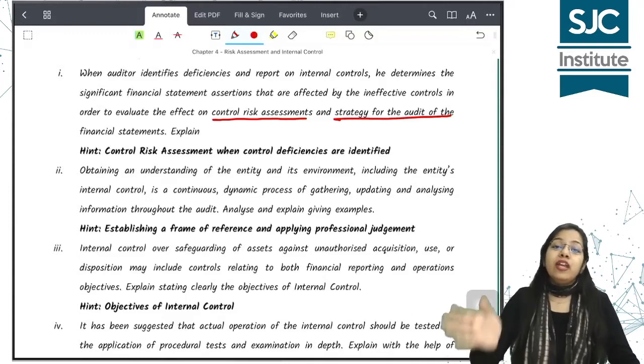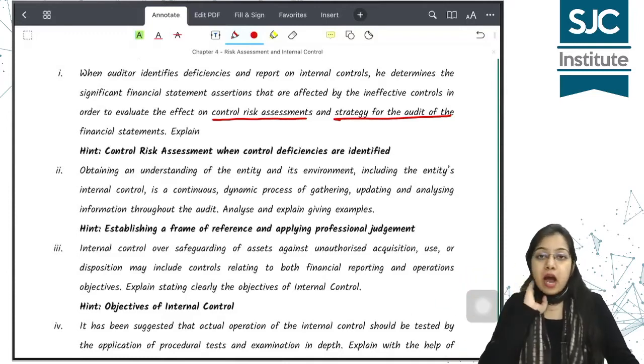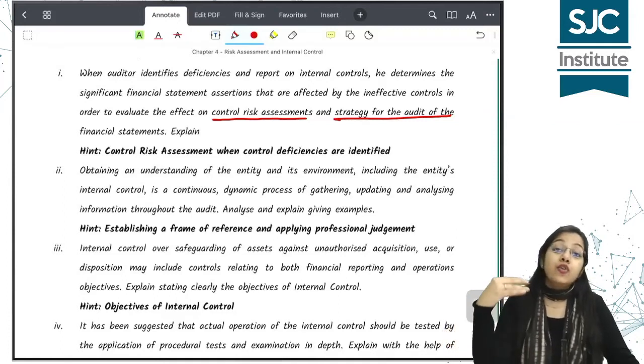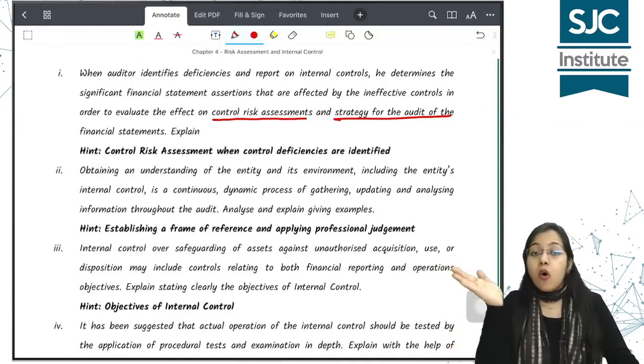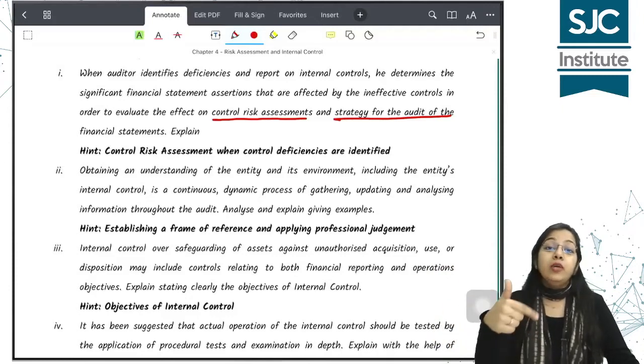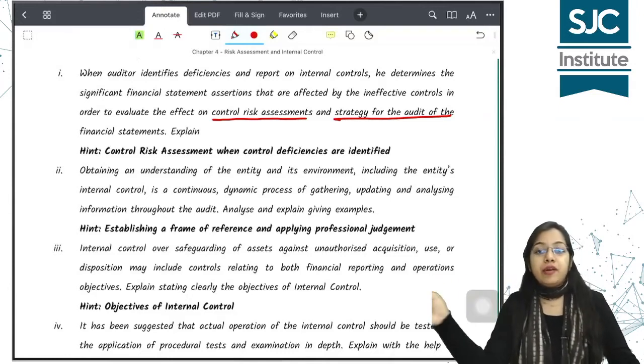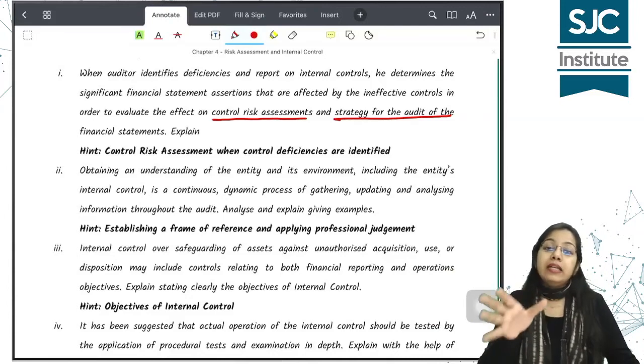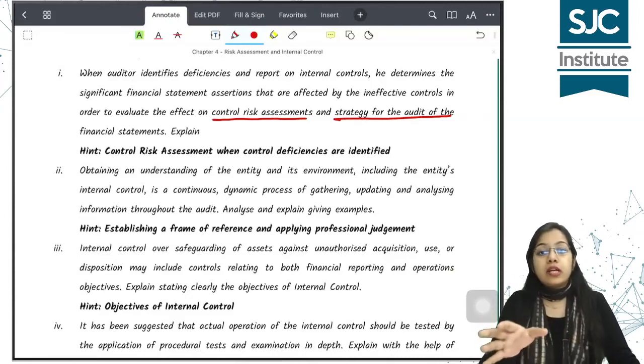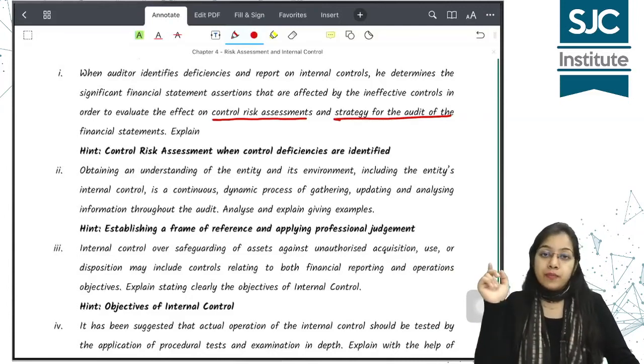So if the auditor has identified control deficiencies after evaluating the internal controls, we cannot say that control risk is very high. For each assertion, the auditor will evaluate more than one control. If in more than one controls only one control is ineffective, the other controls are effective, in that case the auditor may adopt the strategy of rely on controls.